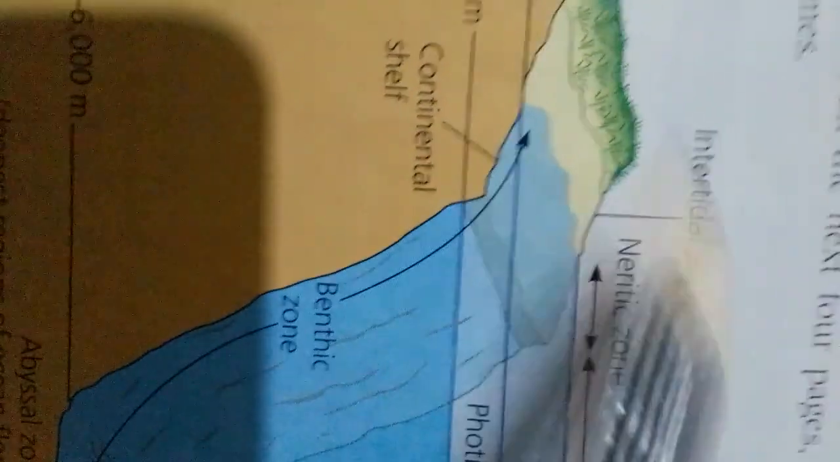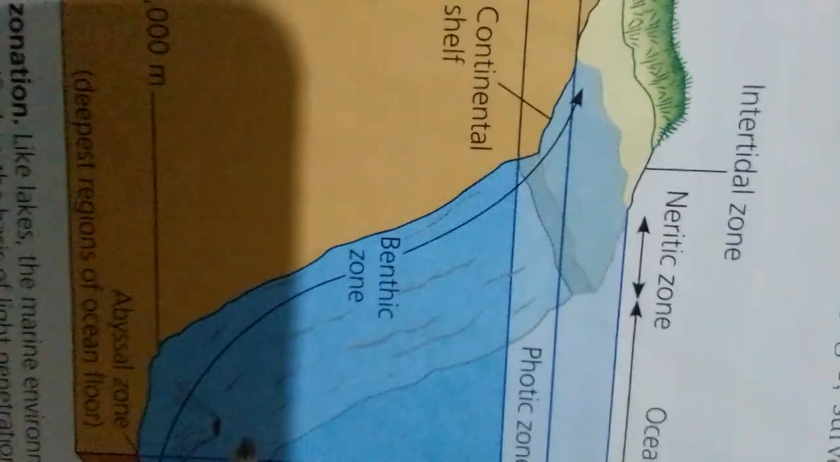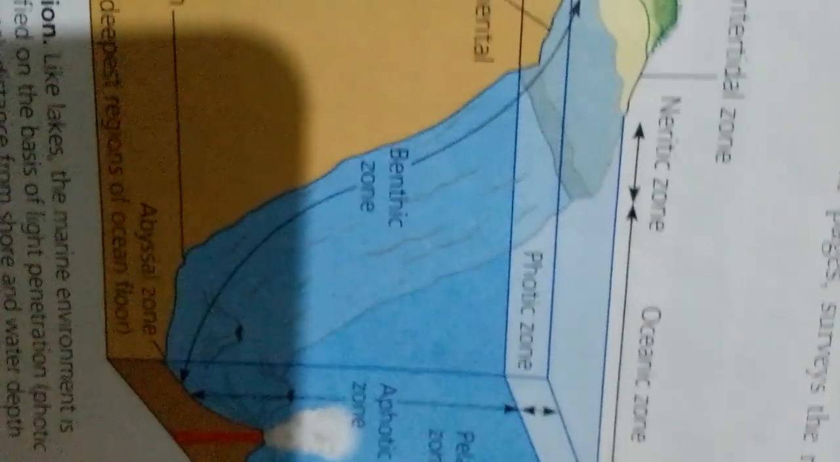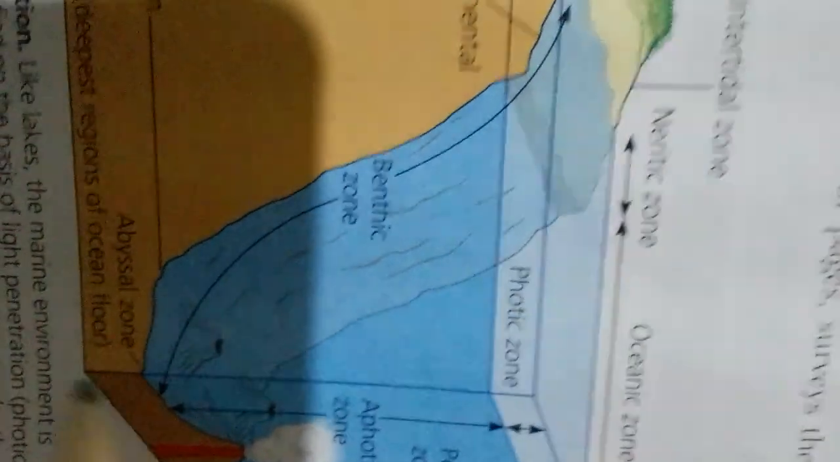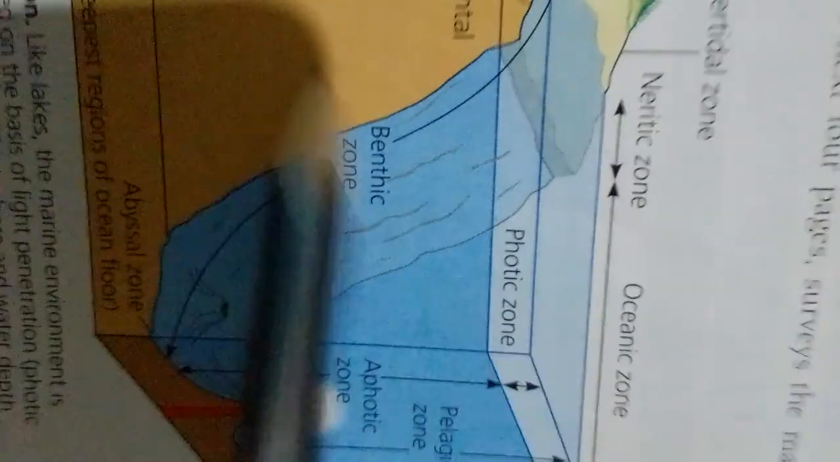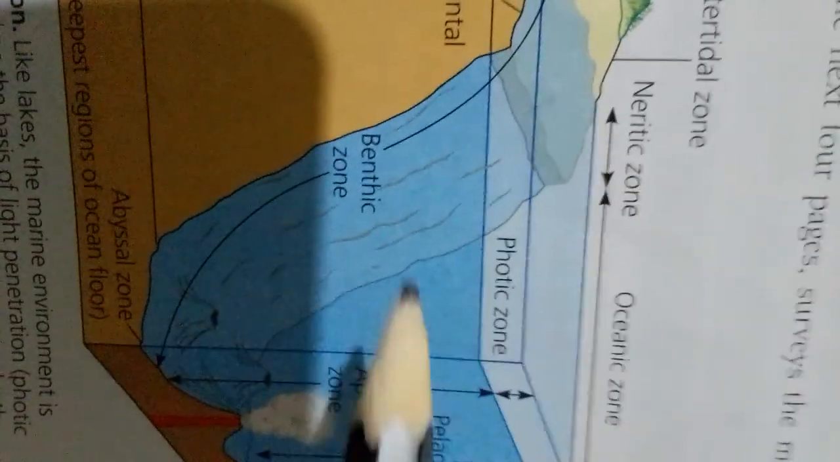Marine zonation, the second one. Marine zonation, like lakes, is generally classified on the basis of light penetration, photic and aphotic zones; distance from shore and water depth, intertidal, neritic and oceanic zones; and whether it is open water, the pelagic zone, or bottom, the benthic and abyssal zone.